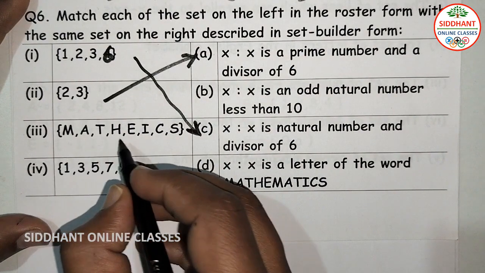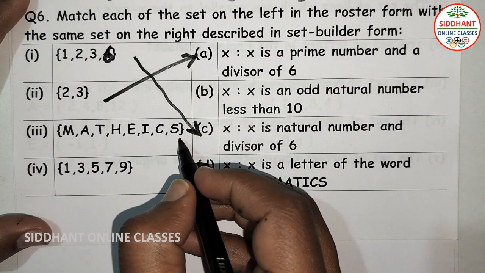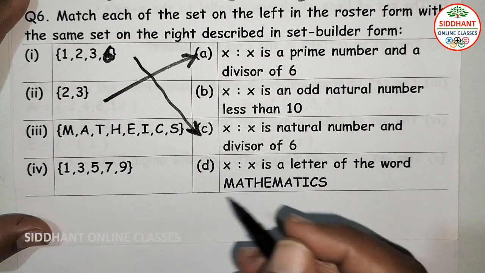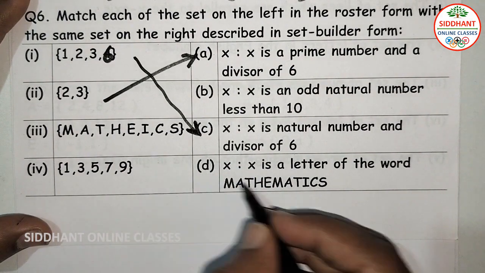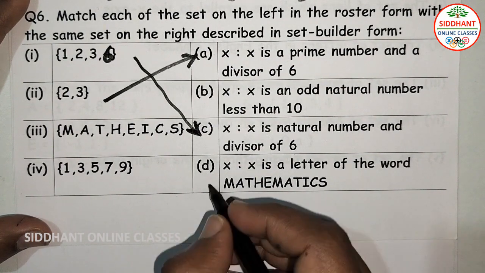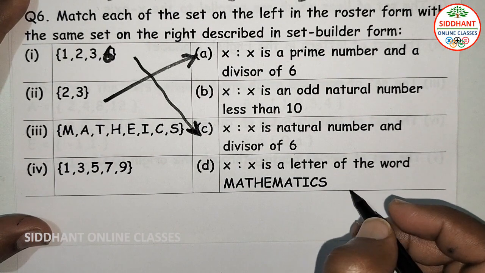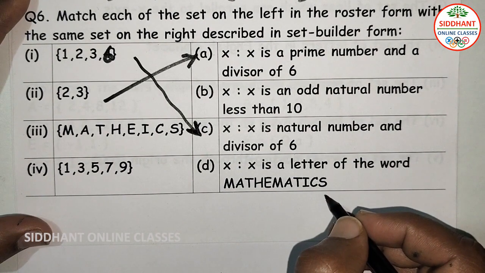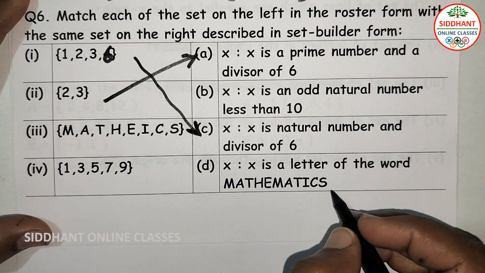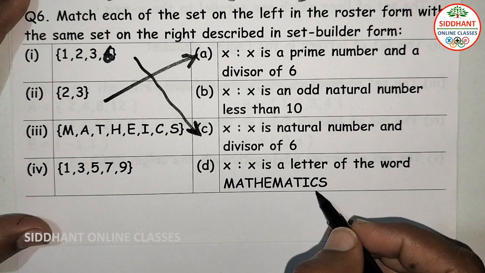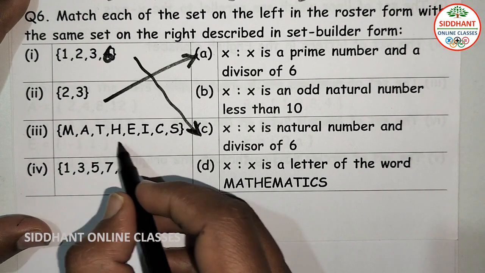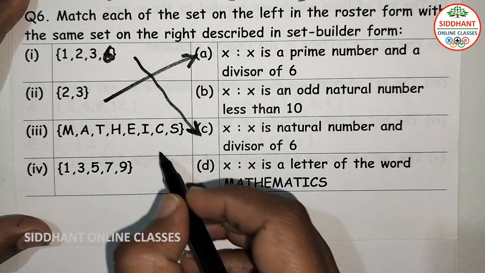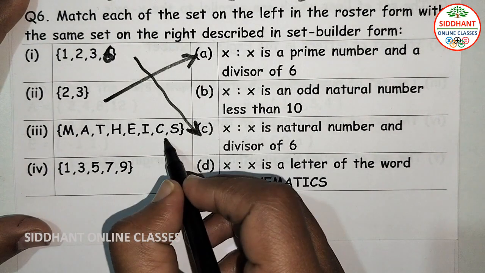Third one, M, A, T, H, E, I, C, S. These are the elements. So elements of which word are we going to see here at D? When you see the word mathematics and write it in roster form, we get M, A, T, H, E, I, C, S. So 3 matches D here.